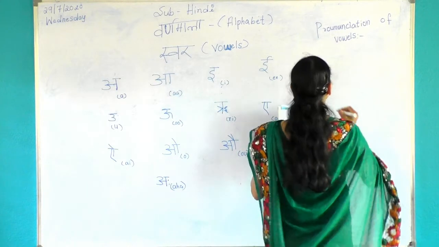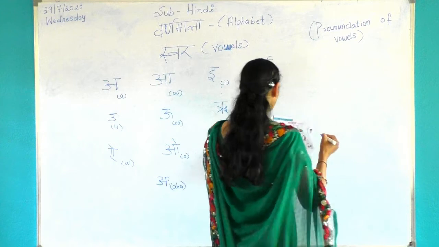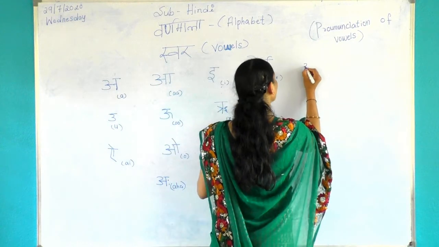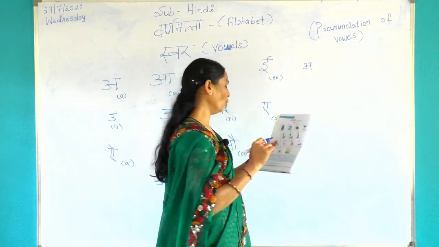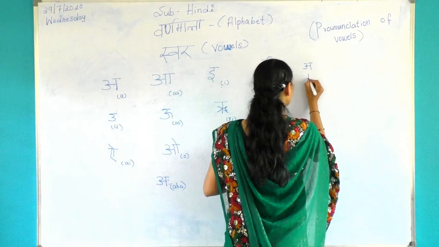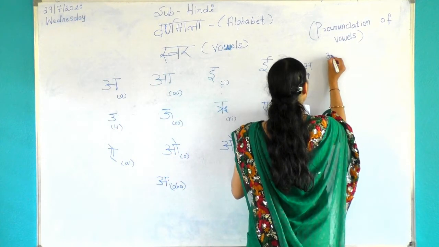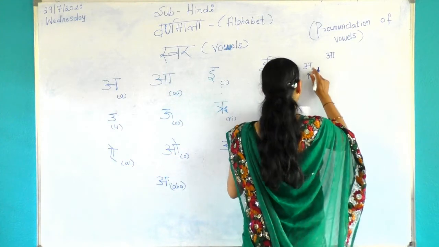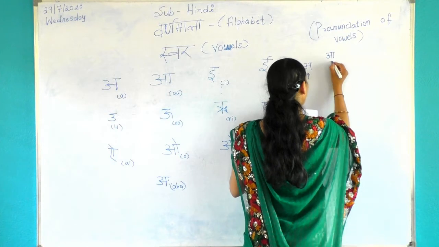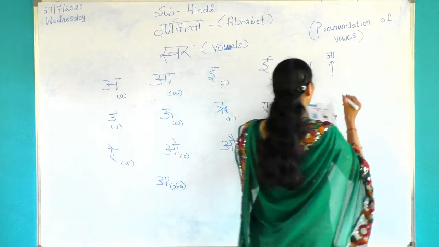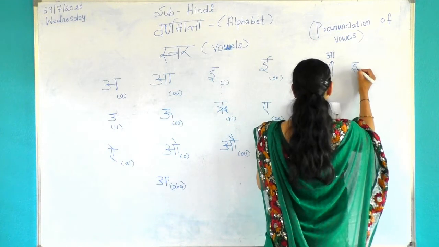Now shall we write pronunciation of vowels. Come on, let us write now. We are pronouncing high to low. This is low and this is high. This is in loud. We have to say and E. This is E.